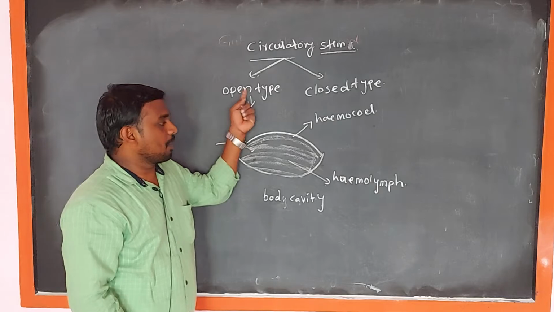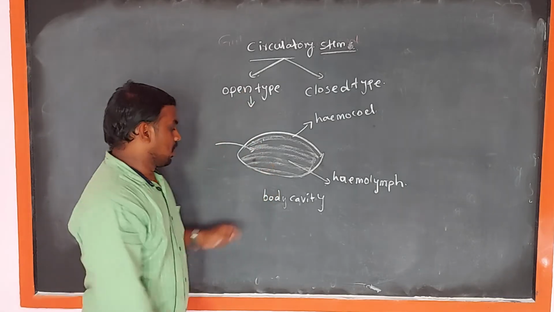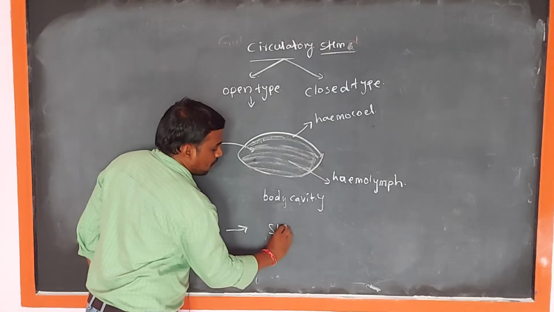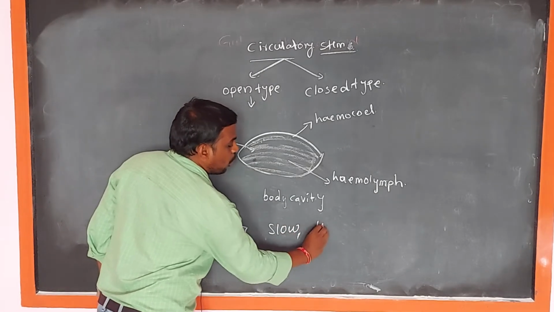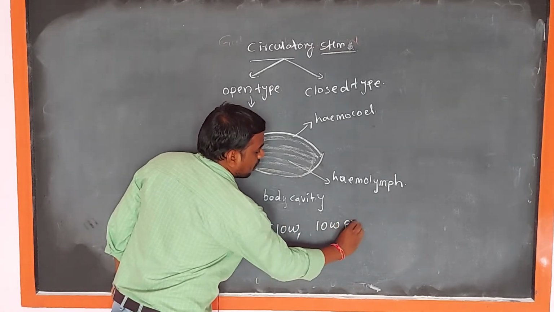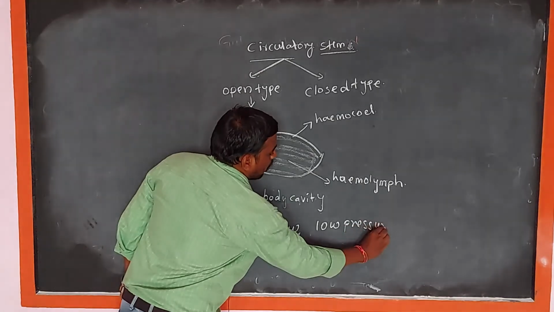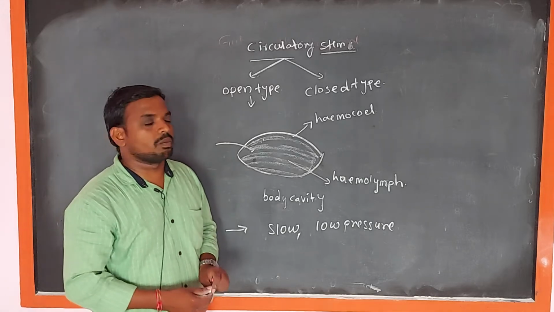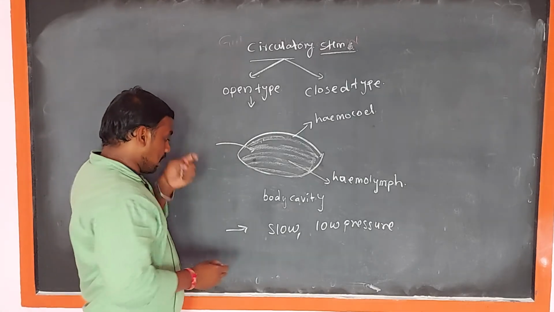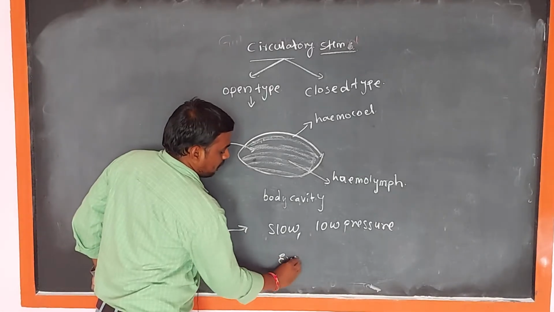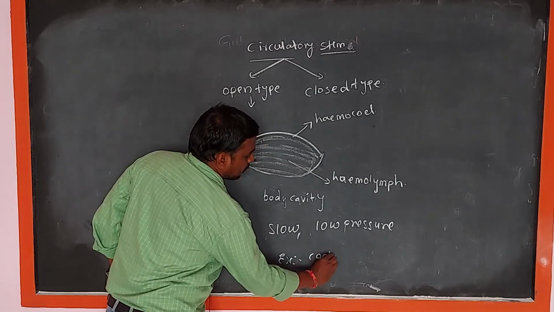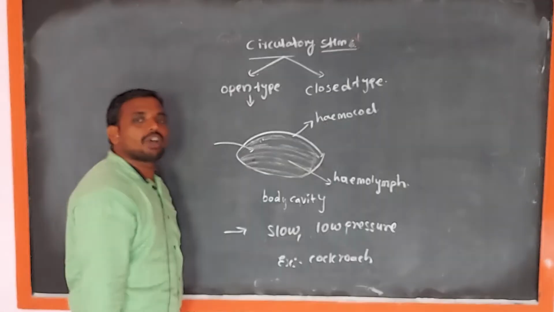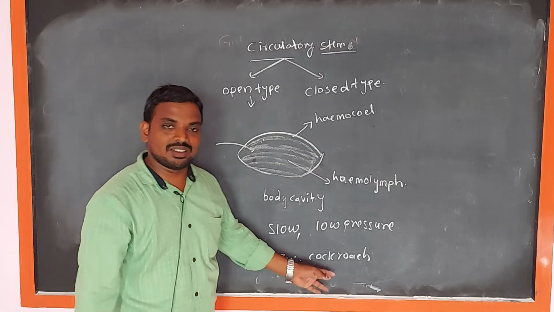In this open type of circulatory system, the blood circulation is very slow and at low pressure. Example: cockroach, which belongs to the phylum Arthropoda, class Insecta.